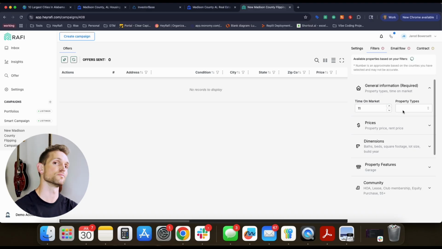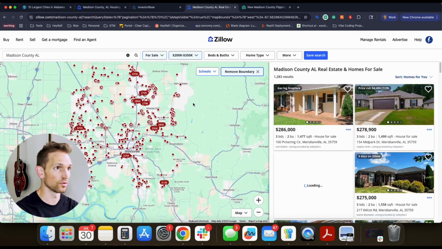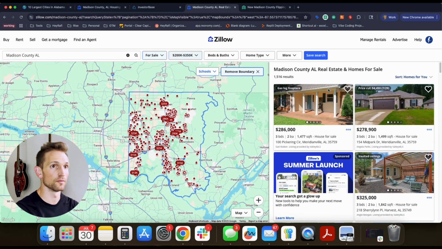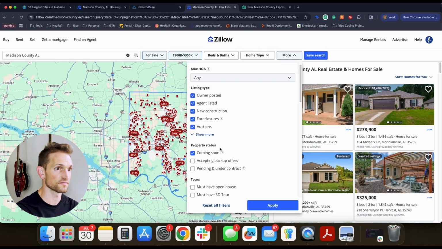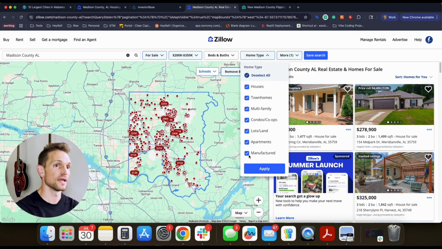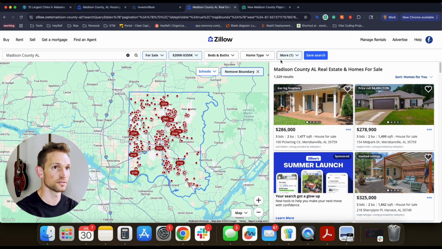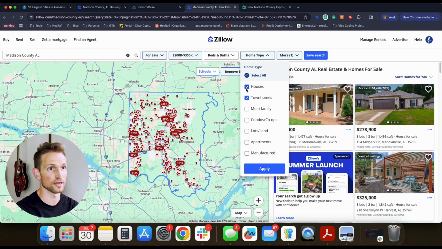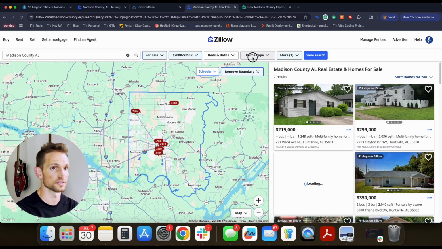Now, property types should really be a characteristic or filter of whatever you are after, but here's an easy way to get an idea of how much is what. We can zoom out to the whole county, and we know that right now there are 1,500 properties in here, but let's take off some of this stuff. Let's take off the coming soon and hit apply. As you can see, there are a whole bunch of different home types available to us. Let's first look at homes, hit apply. That updates the results to 1,300, so that tells me there's a lot of opportunity there. I'm going to apply just townhomes: there's 71. And I'm going to apply multifamily, and there are only 7 results there.